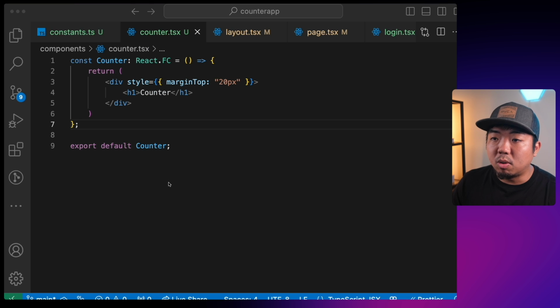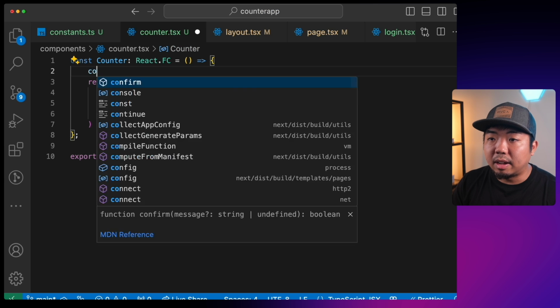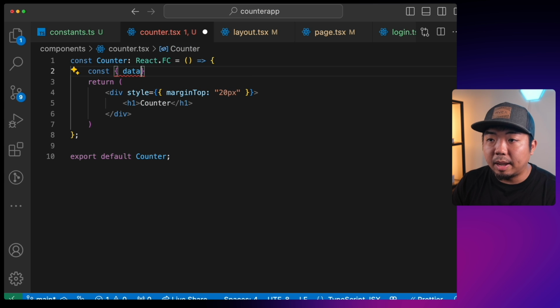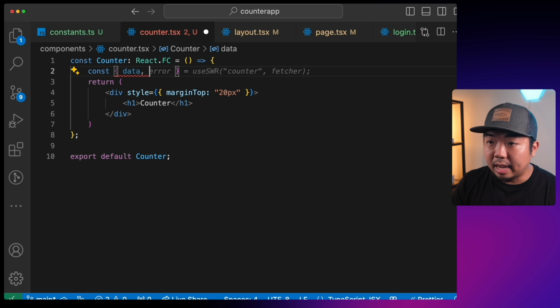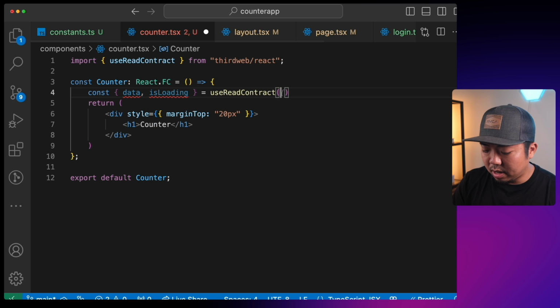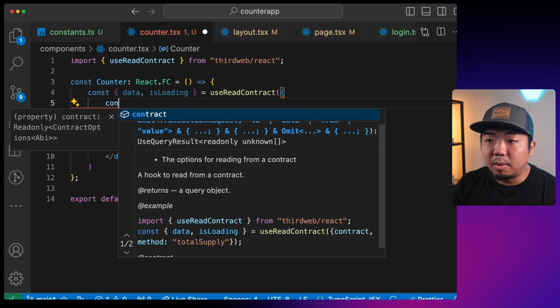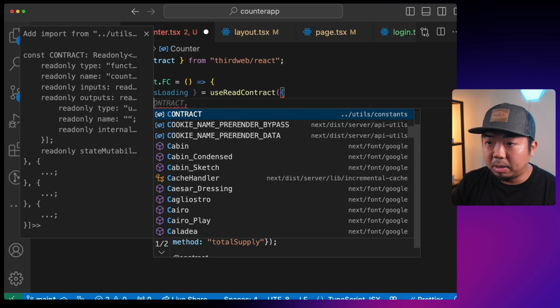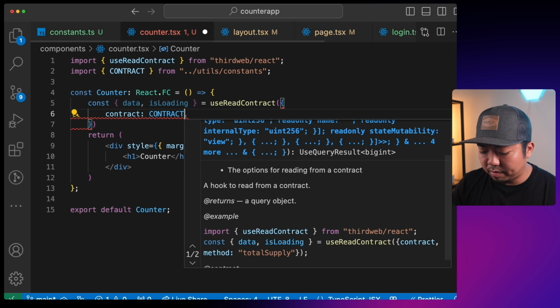So coming back to our code editor here, under my counter.tsx file, I can create a variable here. Again, we get back data and is loading. And this is going to equal the use read contract hook here. And again, we're going to provide it with our contract, which is going to be our contract from our constants file.